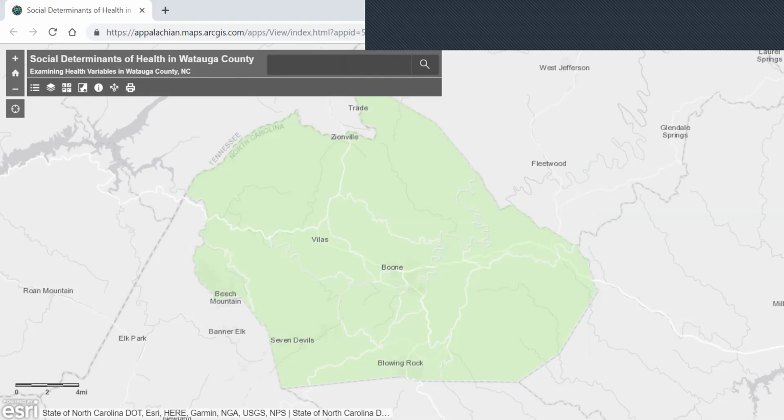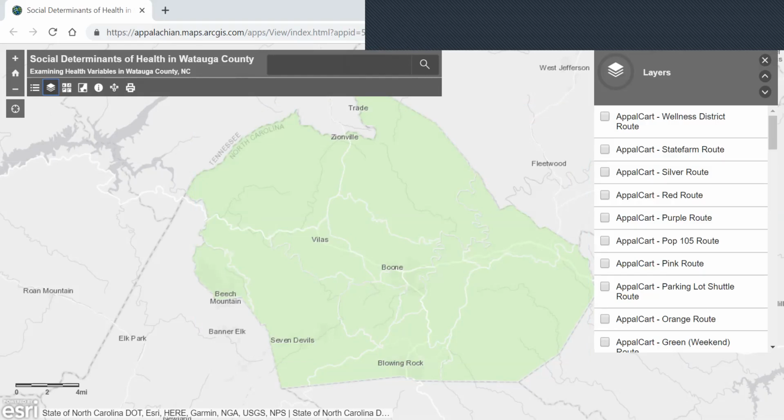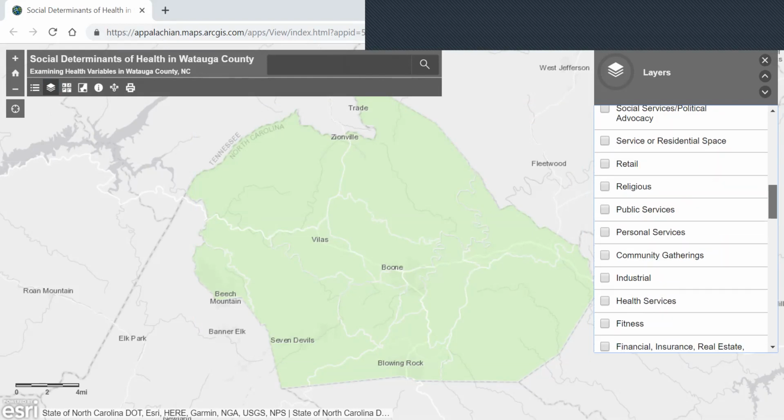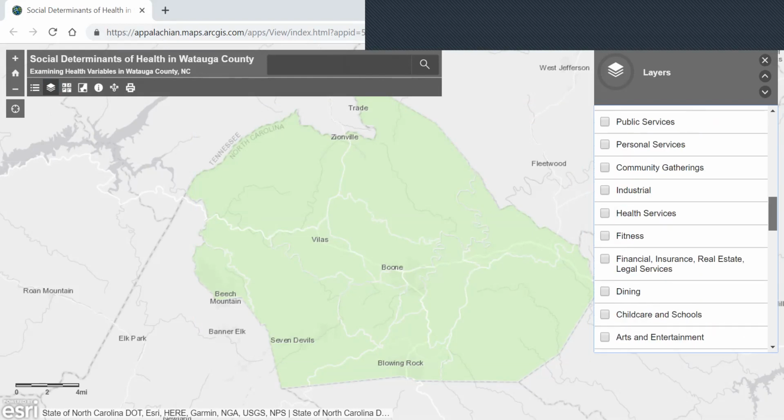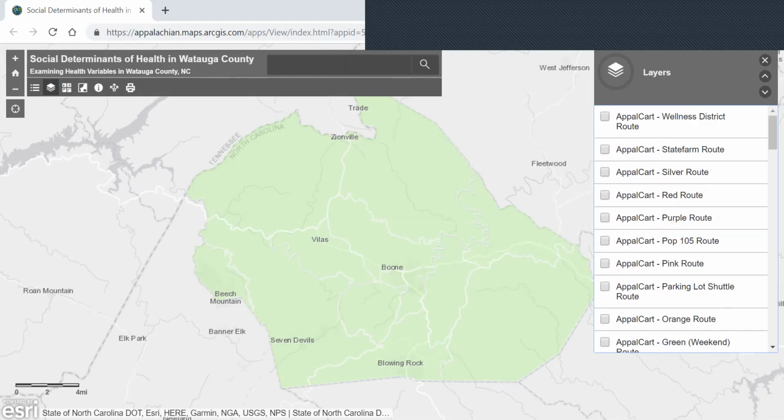The first thing you're going to want to select is the second option. It's the layers option. And when you select it, all the data that's available in this map shows up in this dialog box. And you can select what you want to see. Right now I'm going to select AppleCart routes, some of the AppleCart routes, to show you how some of these functions work.